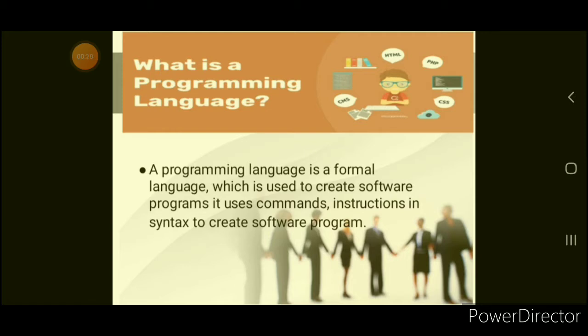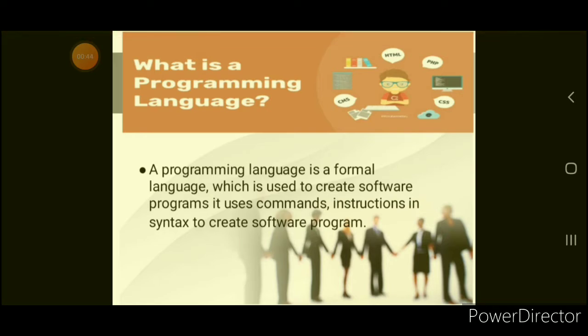See, we all are working in a software world. We all are using mobile, we all are using laptop. So whatever software we see in our computer, in our mobile, those softwares are made from the programming language. So programming languages are formal languages which are used to create software programs. They use commands, instructions and syntax to create software programs.